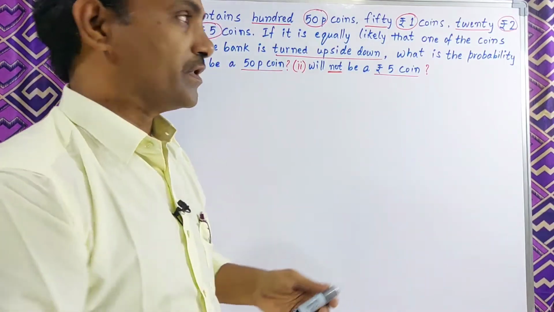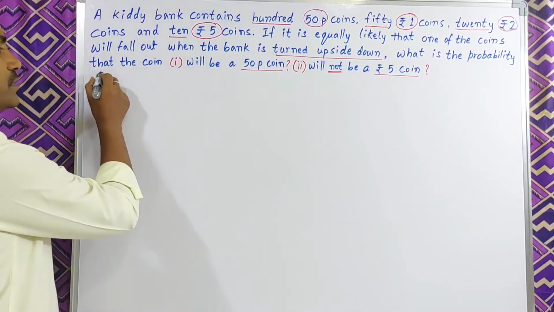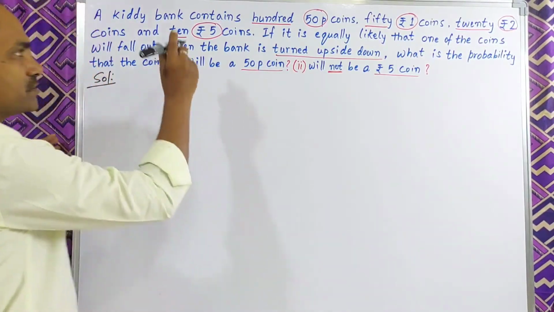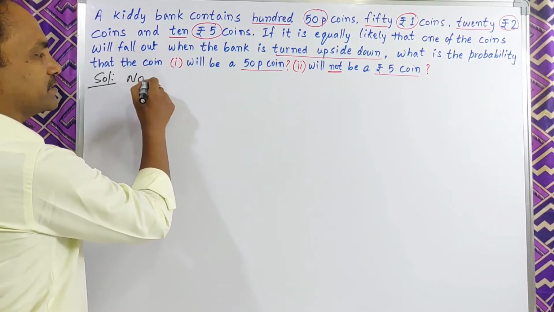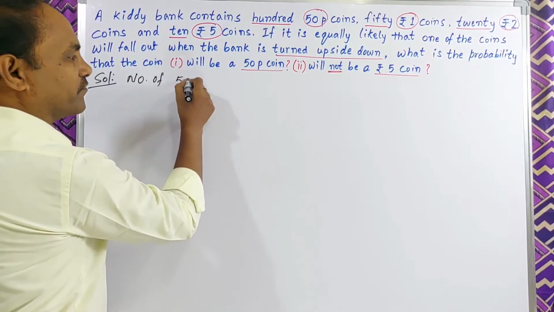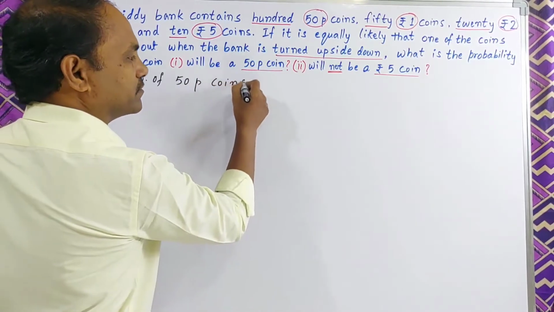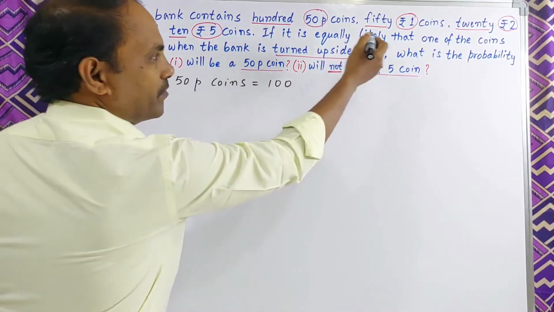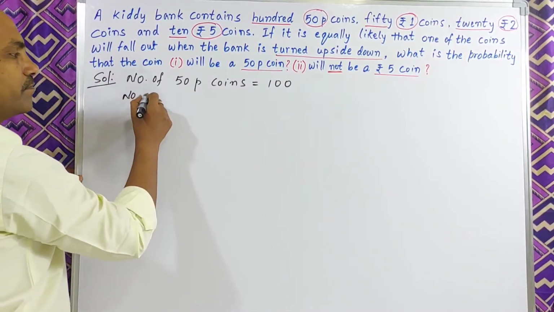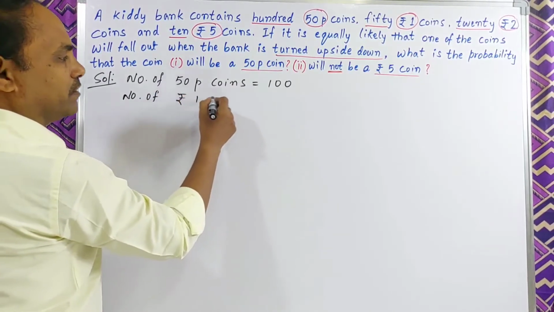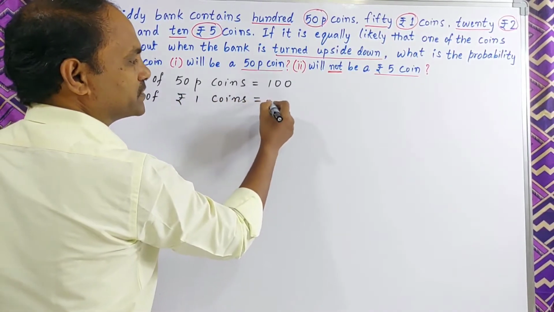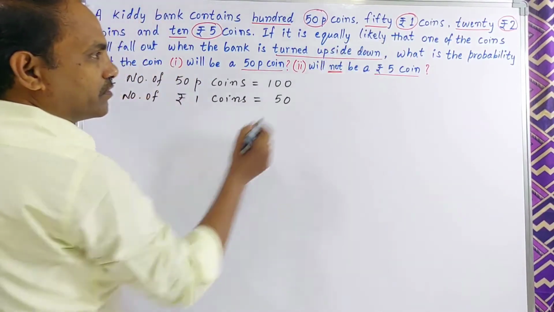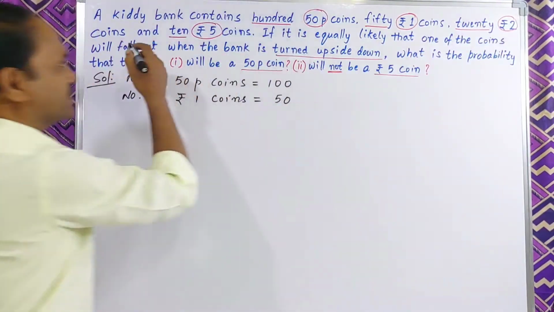Okay, let us check. First we will write the solution. First we will write the total number of coins. Number of 50 pice coins: how many are there? 100. Number of 1 rupee coins is 50.